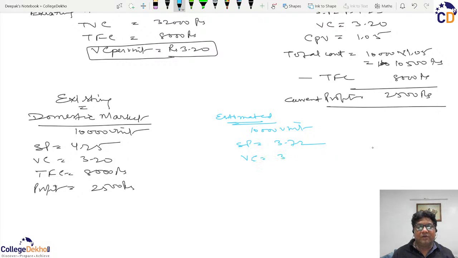Variable cost will remain same because nothing is mentioned. Hence, the contribution per unit will be 0.52, and hence the total contribution will be equal to 0.52 for 10,000 units, that is coming out to be 5,200 rupees.